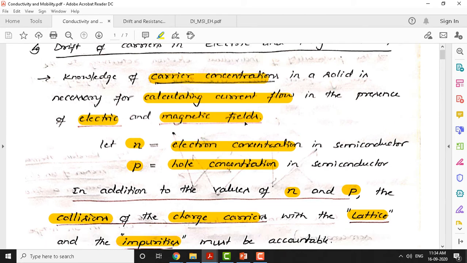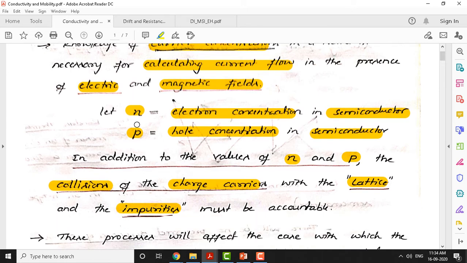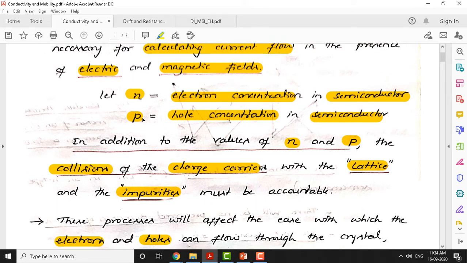Now let us see what factors decide the current flow. Number one is electron concentration. Remember, we are discussing with reference to a semiconductor, not any conductor. Small n represents electron concentration in a semiconductor, and small p indicates hole concentration in a semiconductor. Now, do you think that electron concentration and hole concentration are sufficient to measure current flow in a semiconductor due to the application of electric and magnetic field? In my opinion, these two are not sufficient. There are other parameters also which we need to consider.